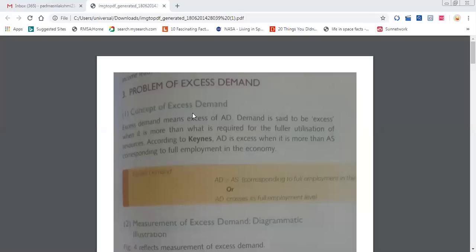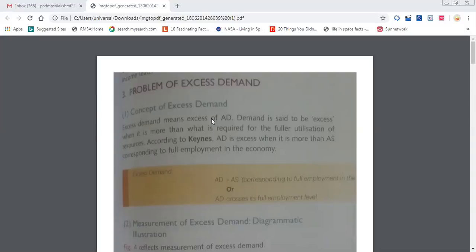Here, just the opposite is excess demand. Once you know deficient demand, every concept will be the opposite here. If this page is not clear for you, you can refer to your book also side by side.